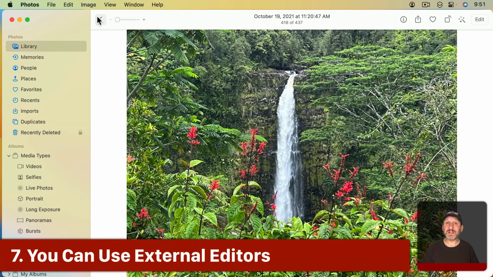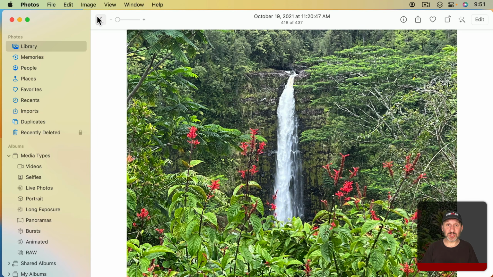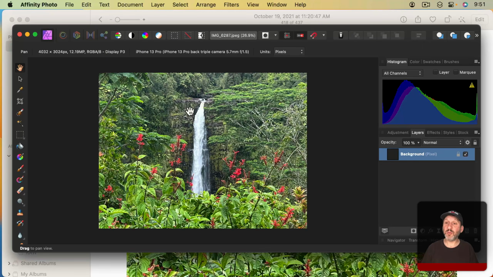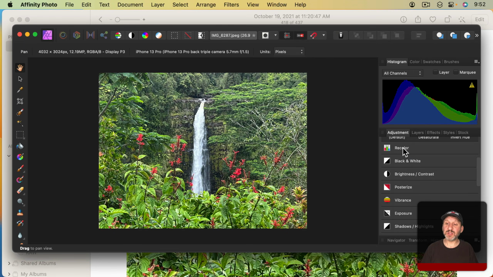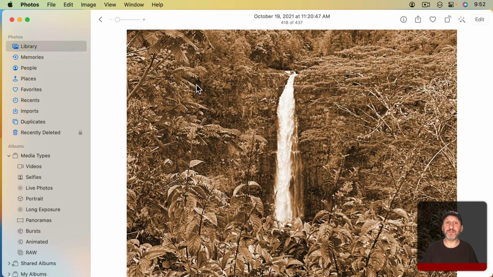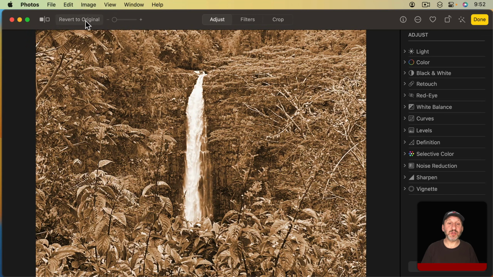Now another thing people don't realize is that you can use external editors in conjunction with Photos. So I could use those adjustment tools and I can crop and all of that inside of Photos without the need for another app. But I could also choose Image and then Edit With. And I've got various applications, Pixelmator Pro. I could use Photoshop. I can use Acorn. I can use Affinity Photo. Let's give that a try. And you can see it opens it up right here. Let's make some adjustments here like this. And I'll save. Then back here in Photos I can see the changes applied. And I can still use Revert to Original to go back to the original version.